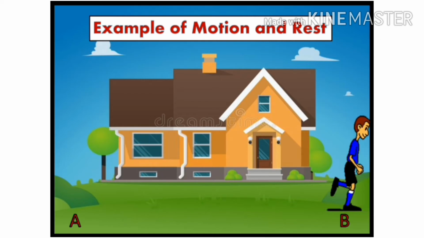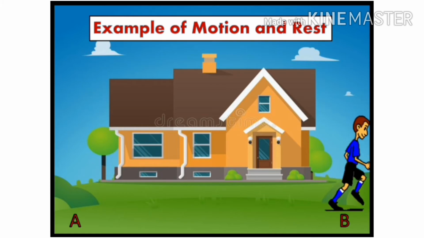A body may be at rest with respect to one set of surroundings and at the same time be in motion with respect to another set of surroundings. Thus, motion is relative to the observer. For example, a passenger flying in an airplane is at rest with respect to other passengers.